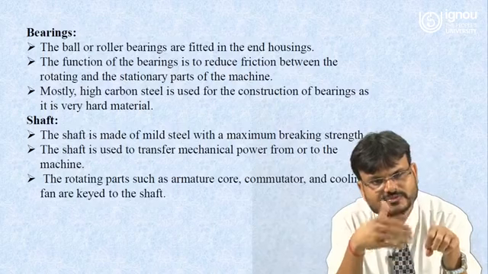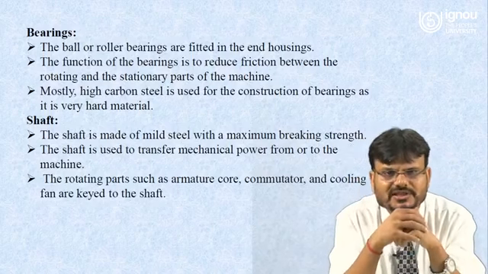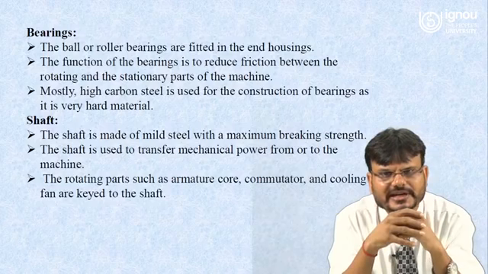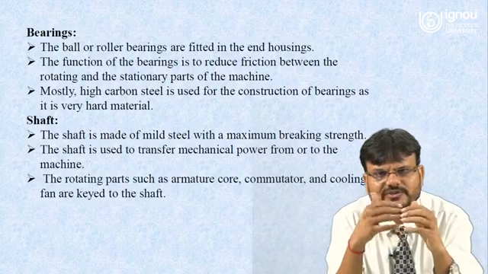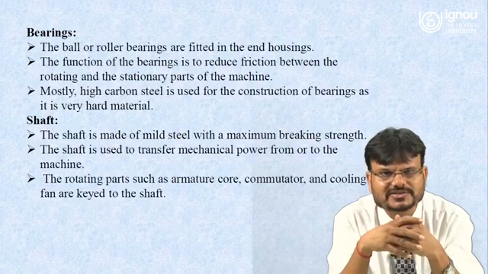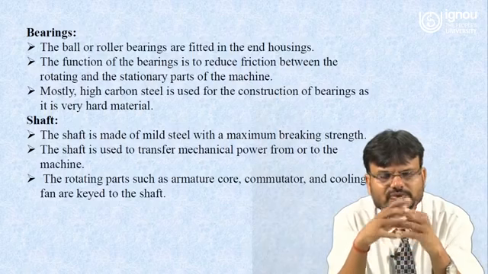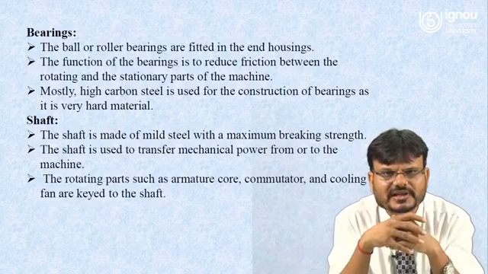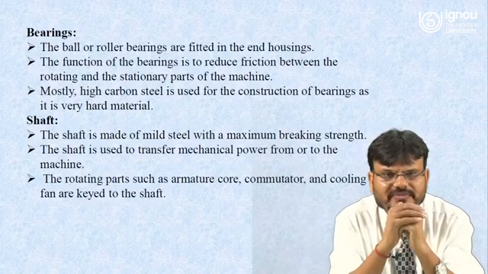So we have to understand what is the function of the bearing. The ball or roller bearings are fitted in the end housing. The function of the bearing is to reduce friction between the rotating and the stationary parts of the machine. Mostly high carbon steel is used for the construction of the bearing, as it is a very hard material.